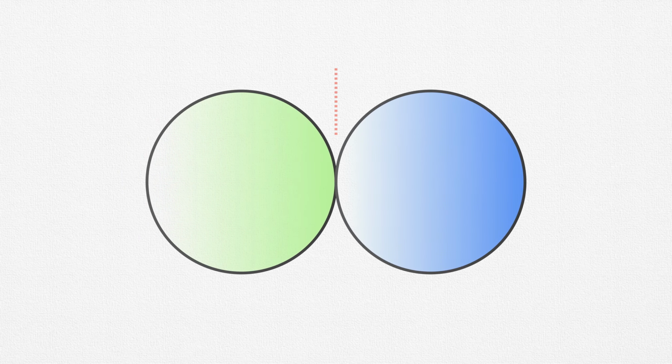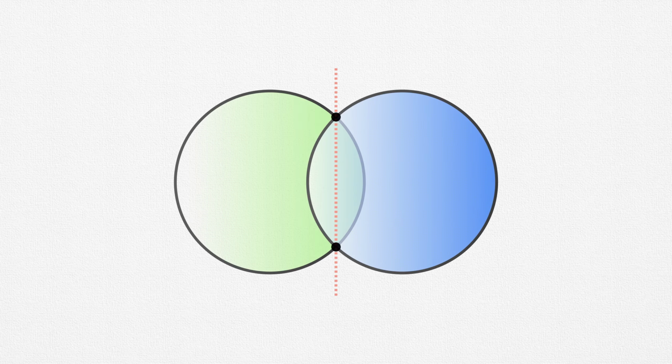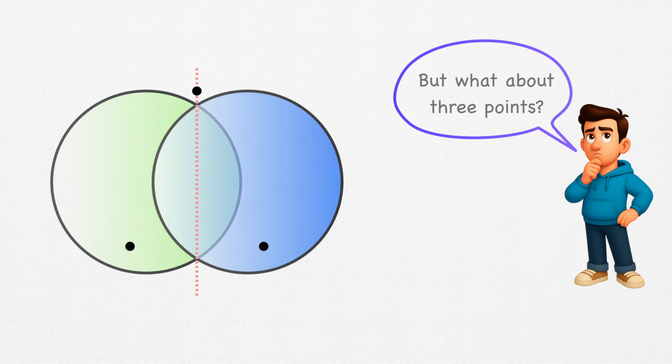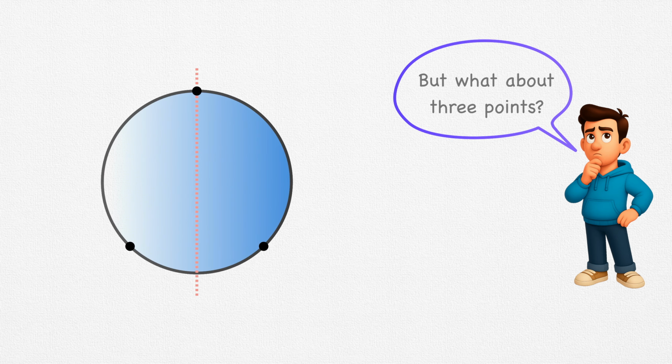Imagine two circles on a plane. As we bring them closer, they first touch at a single point. Move them a little more, and they intersect each other at 2 points. But here's something important. Two circles can never intersect at more than 2 points, unless they completely overlap. And that little fact unlocks a wonderful result.